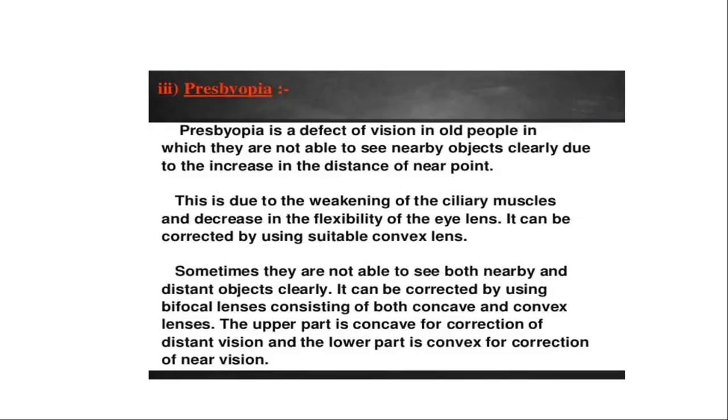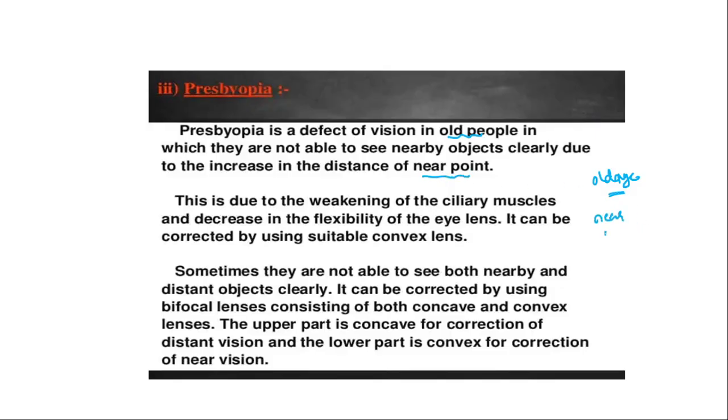Next, presbyopia. What is this presbyopia? It is a defect of vision in old people. Okay, in old age people, usually these types of defects will occur. This is due to an increase in the distance of the near point. So what is the near point?